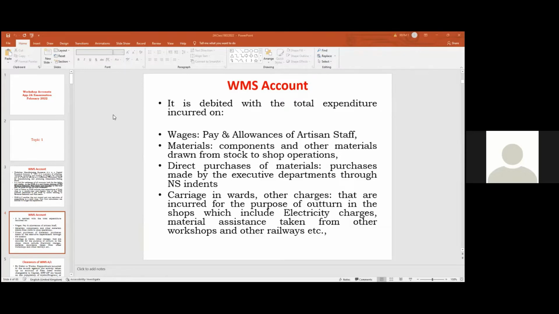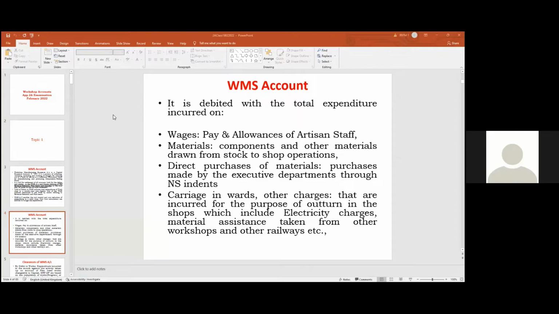Whereas direct purchase means this is only for a few items which are not in urgency in nature, but however they are also important. They cannot be stocked. If you stock them, it will be ज़्यादा खर्चा होता है. इसीलिए हम through non-stock we will be purchasing those items, taking those items for our activities.